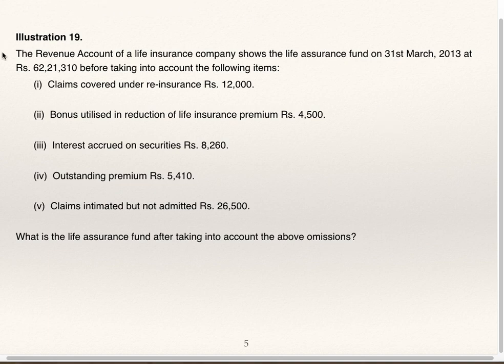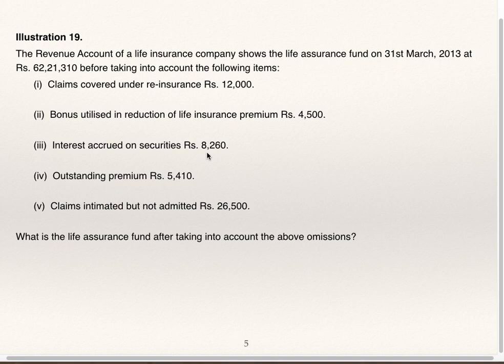They have given you this balance of life insurance or assurance fund, but they have not taken into consideration these 5 items. Now, claim intimated but not admitted is expenditure. Outstanding premium is income. Interest accrued on securities is income.